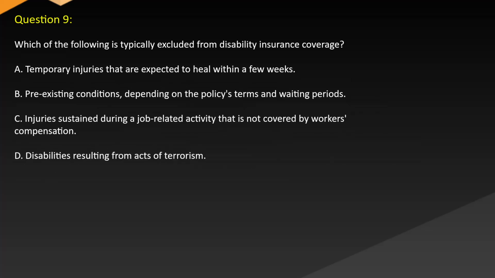Question 9. Which of the following is typically excluded from disability insurance coverage? A. Temporary injuries that are expected to heal within a few weeks. B. Pre-existing conditions depending on the policy's terms and waiting periods. C. Injuries sustained during a job-related activity that is not covered by workers' compensation. D. Disabilities resulting from acts of terrorism.